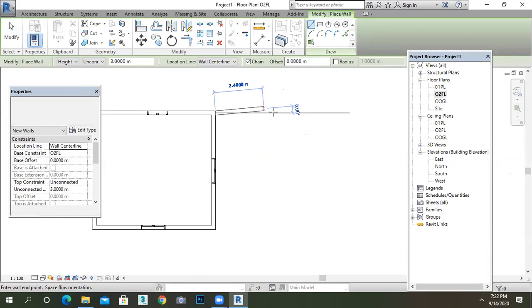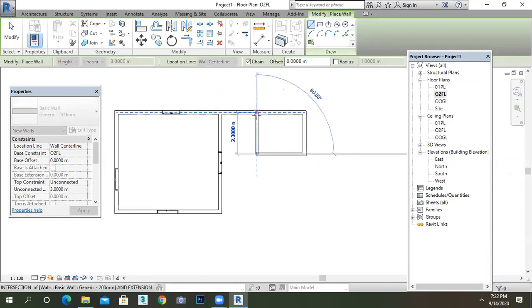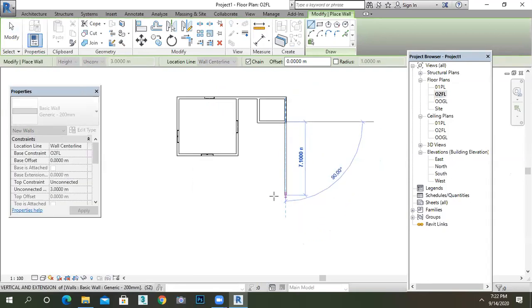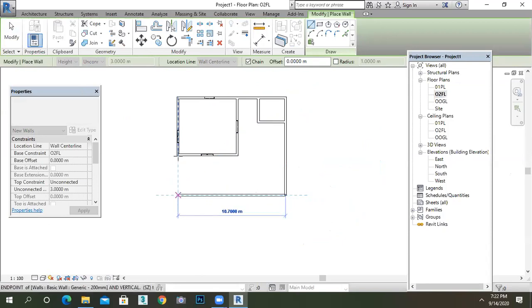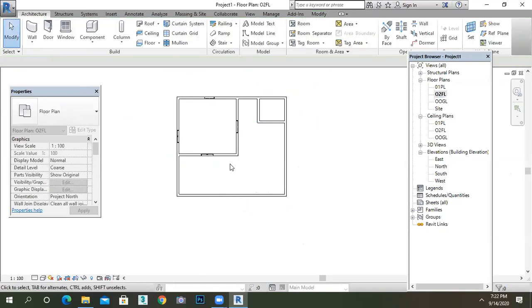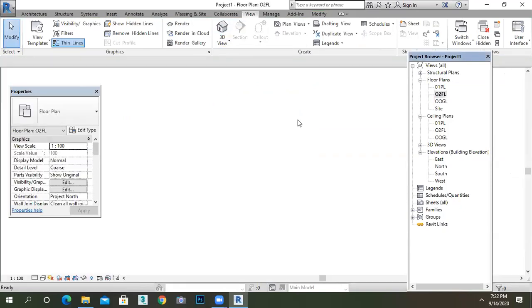Just draw it like this. For example, this is my bath. This is not a proper way to draw a plan. It is rough. After covering all the commands, I will go to the exact plan. For example, this is my hall and all. I want to draw a floor for this.